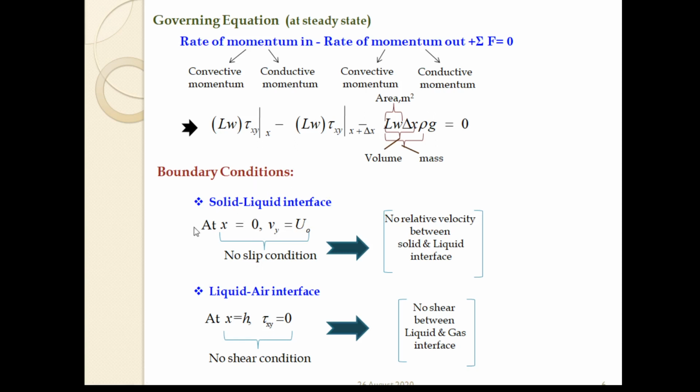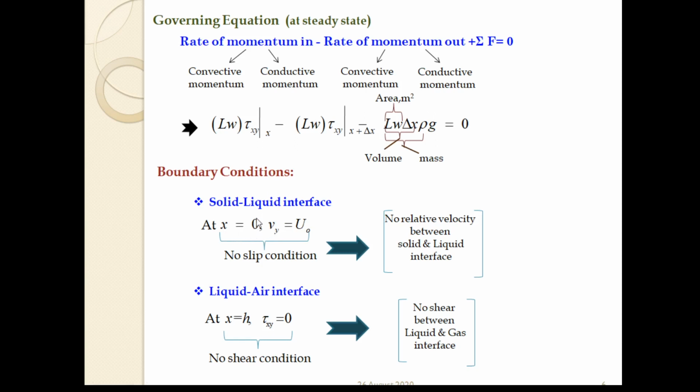As we know, in transport phenomena we have two boundary conditions. One is the solid liquid interface and another is the liquid air interface. So for this case, x equals 0 means the position at the wall where the liquid is attached with the belt.